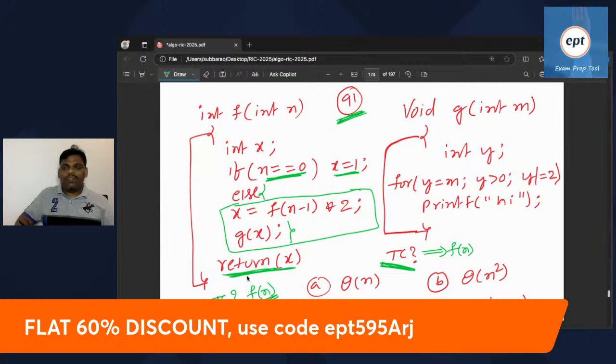Now we will see what is the answer of this. If anyone has any doubt in the problem, let me know. He is asking the time complexity of this program if you start from the f function. In the else, x is equal to f of n minus 1 into 2, and g of x. In the else, if you see, there are two statements.